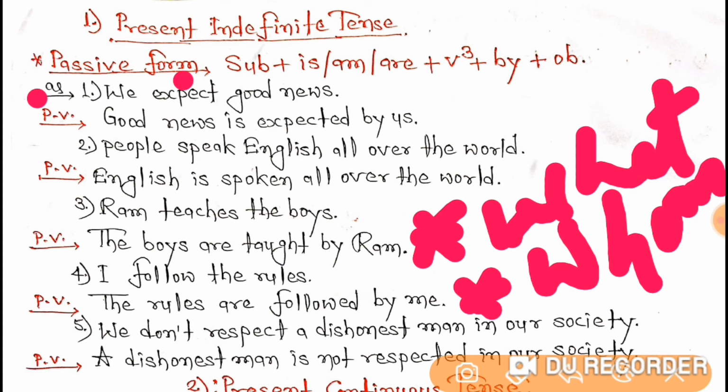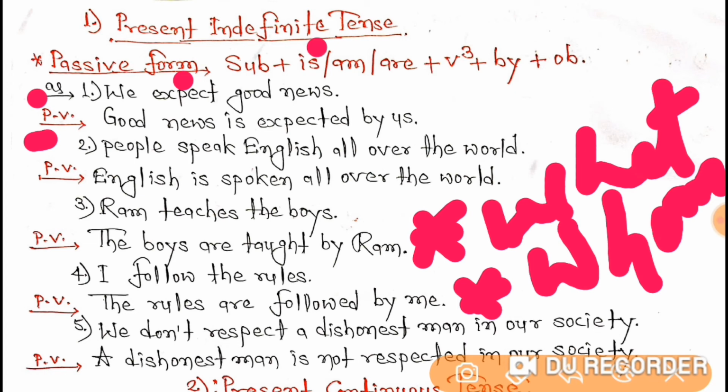So good news is the object, and that particular object you have to make the subject of the passive voice. So in the passive voice, at the place of subject I have put good news first, and then the helping verb I have used is.